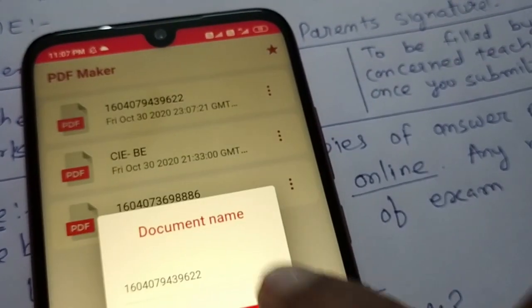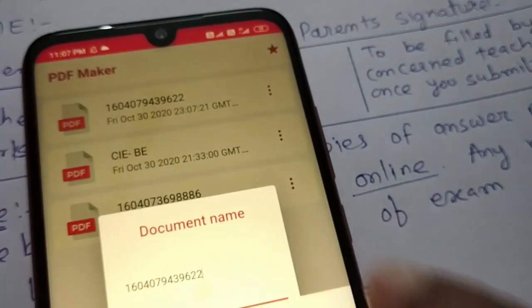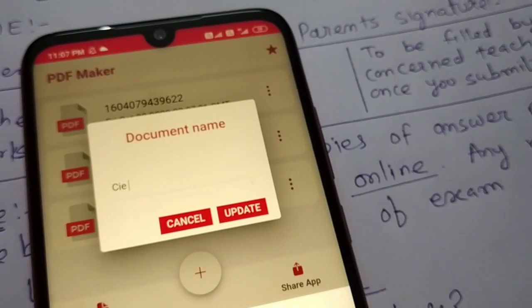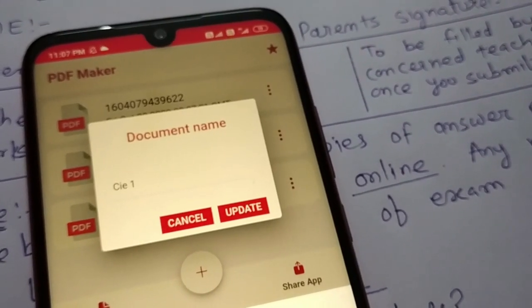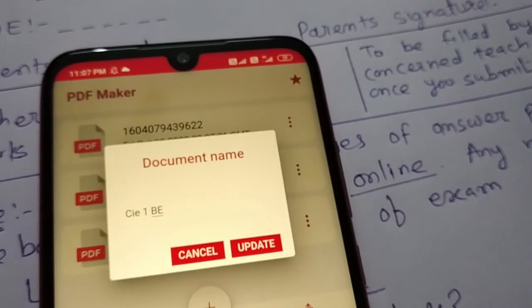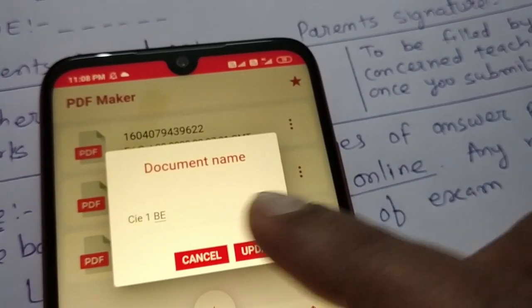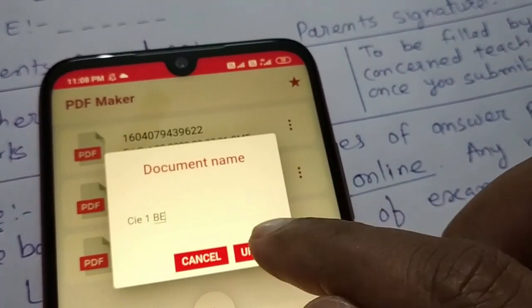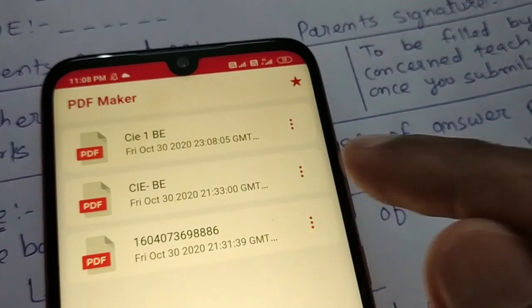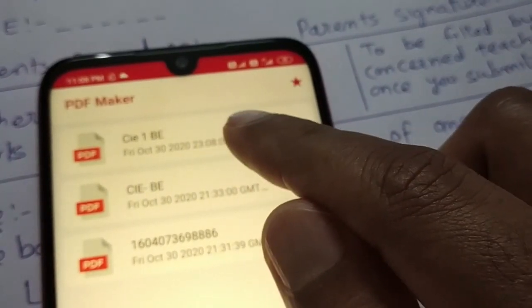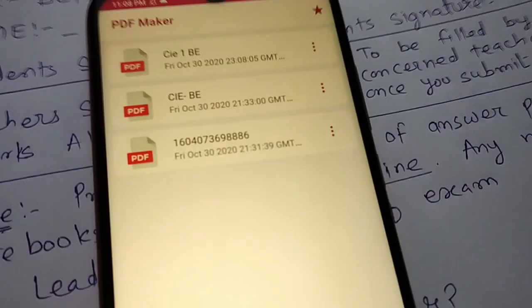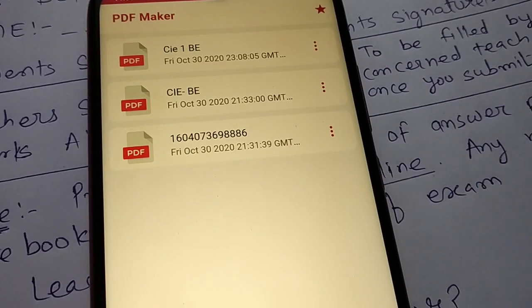Say we'll rename it as CIE 1, subject name maybe, something that you can give. This is not mandatory, you can give any name. For easy convenience you can give like this, and then we can update it. So we have to manage with this ad. So we have one file CI1BE. So this file we have to upload in the Google form, that we will see how to upload it.